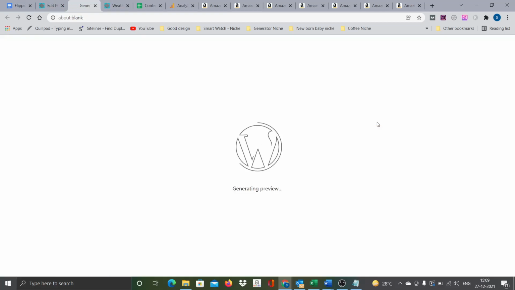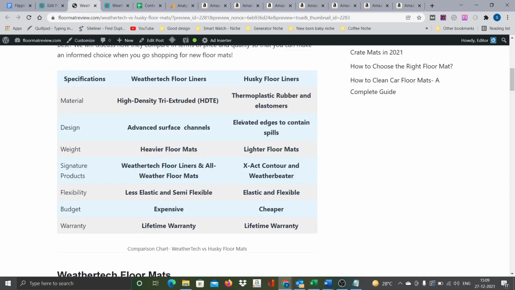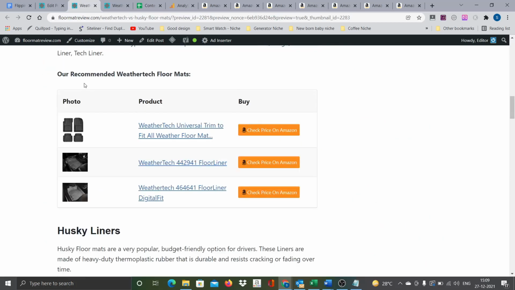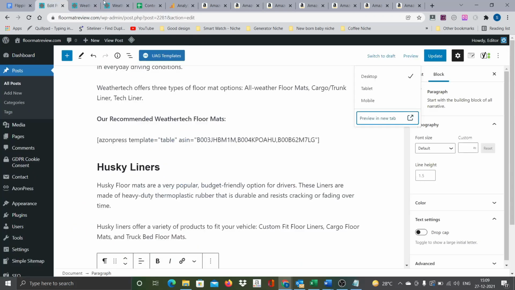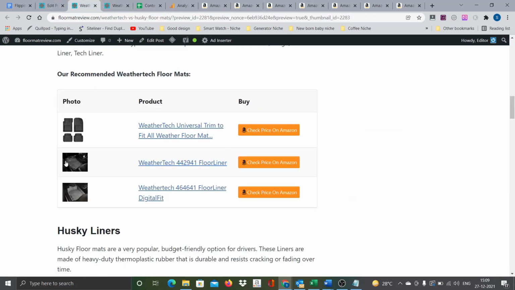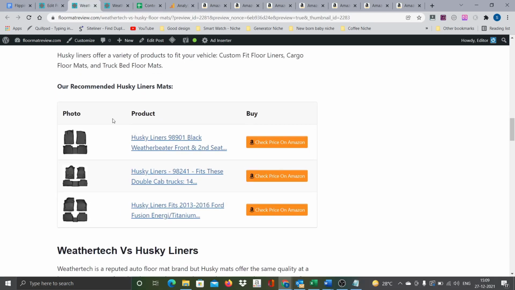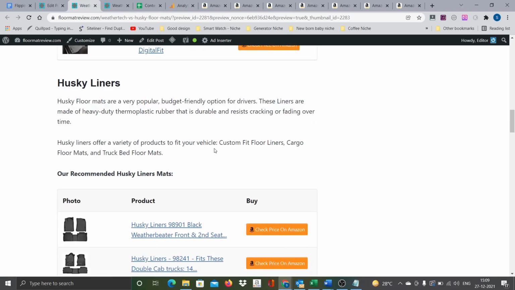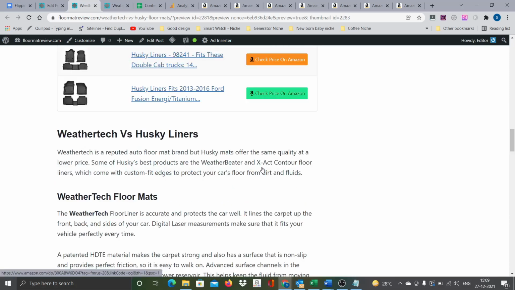Preview. Here it is. This is the AAWP table. Within 1 minute, I just picked up all those ASIN numbers and used the shortcode. Now you can see here, these are the three recommended WeatherTech floor mats, and then recommended Husky liner mats. That's all. Done. This is good enough.